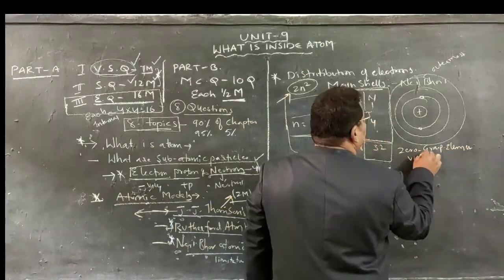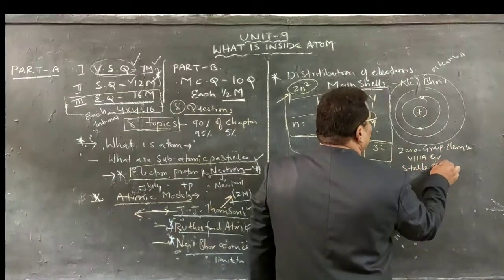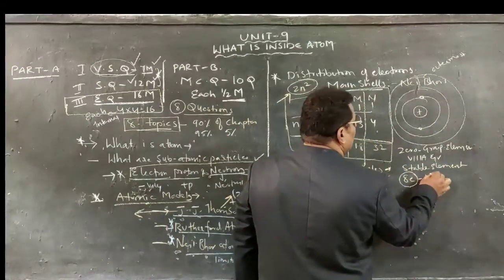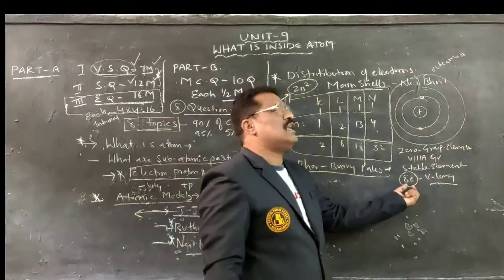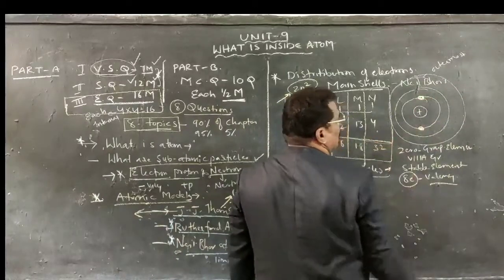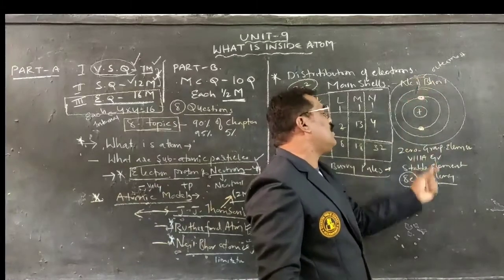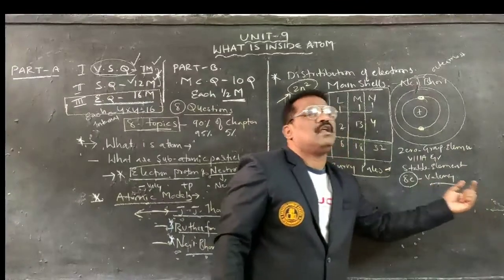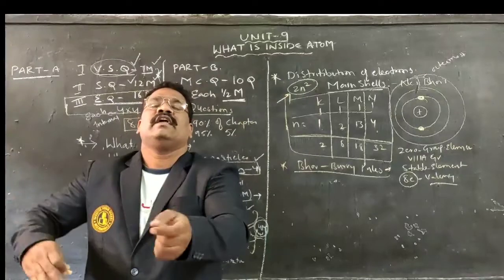Zero group elements are called what? 8A group elements, which are called stable elements. Why do we call them stable elements? As they exist with valency electrons equal to 8, or except the first shell, the first shell can accommodate how many electrons? 2 electrons. Other than the first shell, in all remaining shells, if it has 8 electrons, we call it what? Stable electronic configuration.